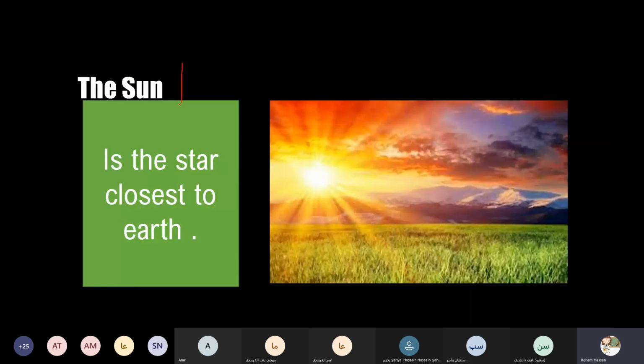What about the sun? If we look at the day sky, we can see the sun. The sun is a star because the sun can make its own light, so it is a star. So the sun is the star which is closest to the earth.